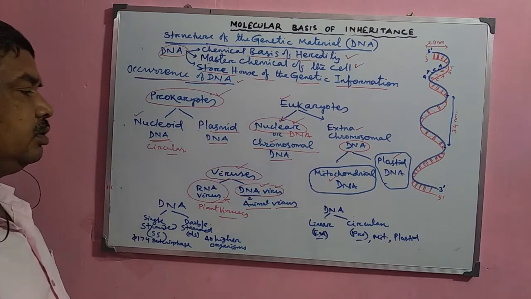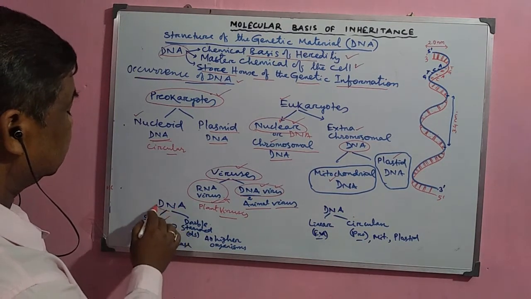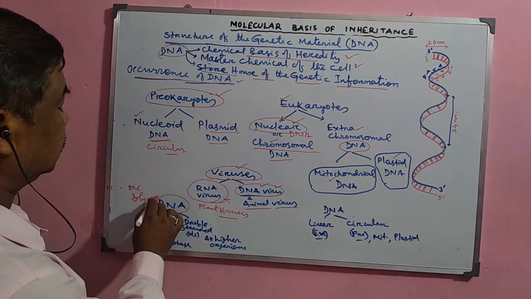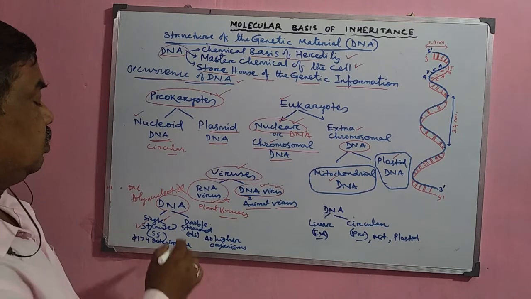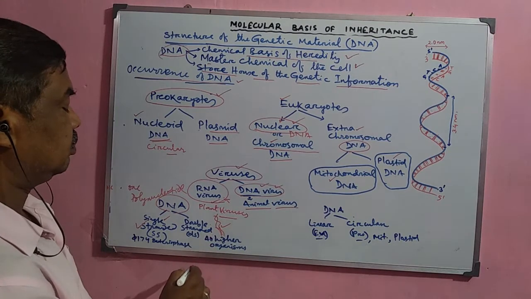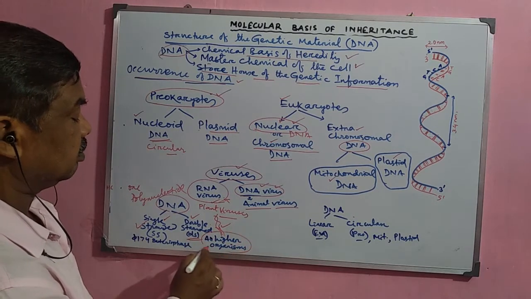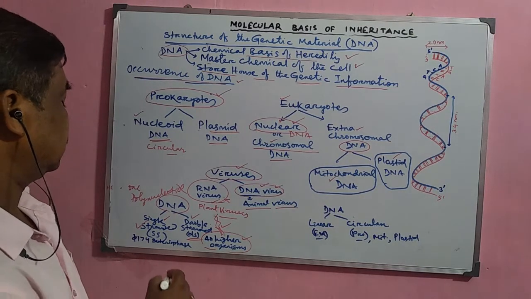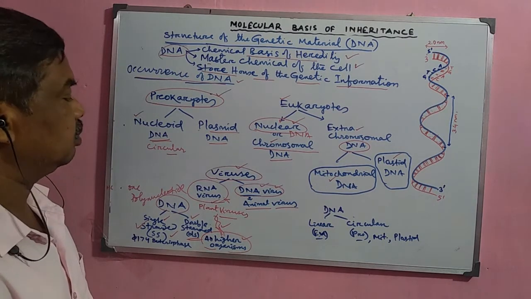Now, on the basis of its structure, DNA is either single-stranded in nature, having one polynucleotide chain, and then it is called single-stranded DNA. But when two strands are coiled together and remain together, these are called double-stranded DNA. These double-stranded DNA are mostly present in all the higher animals and plants, in the eukaryotic cell. But single-stranded DNA is normally present in bacteriophages like the Phi 174 bacteriophage, etc.